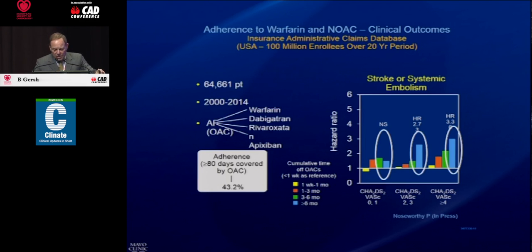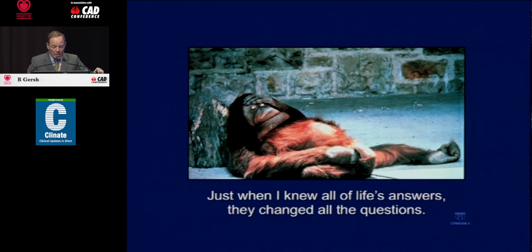If you just look in the areas that are highlighted, you'll see that if they had a CHADS-VASc of 0 or 1 and they discontinued anticoagulants, there was no increase in stroke or systemic embolism in this United States population. But if they had a CHADS-VASc of 2 or 3, or 4 or more, and they discontinued anticoagulants, they had almost double the risk of stroke. So further evidence that at least in our population, a CHA2DS2-VASc of 1 may not be high risk.